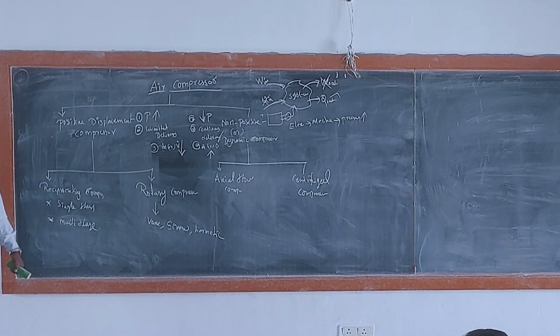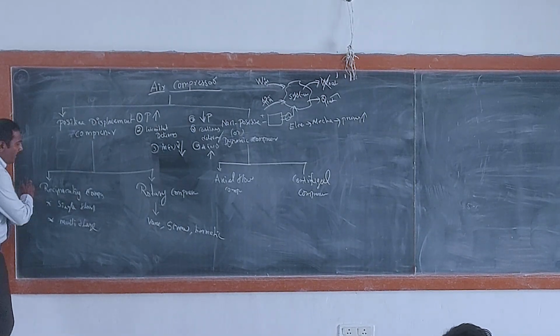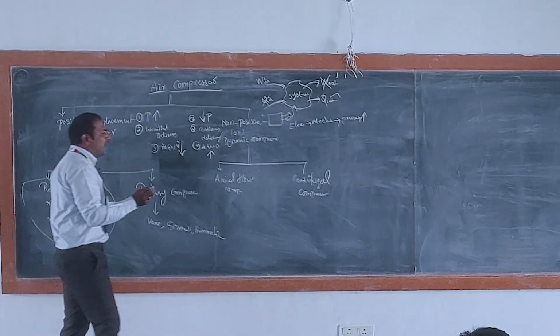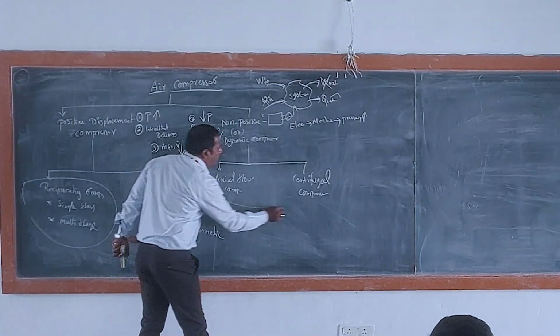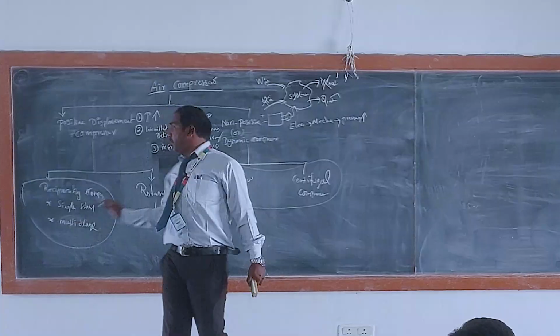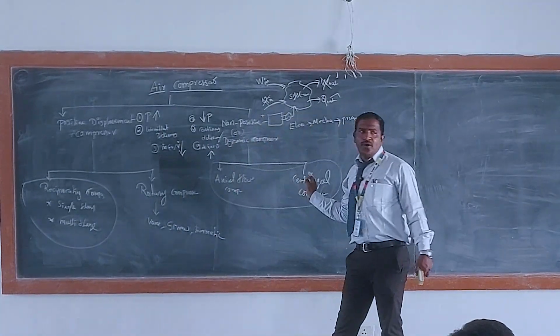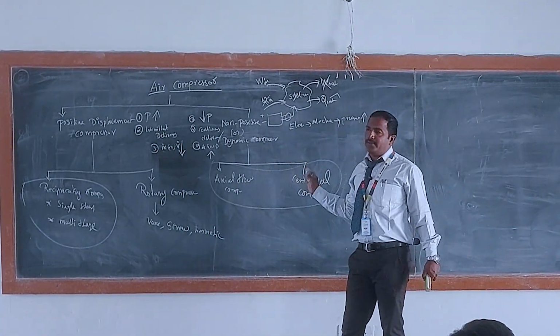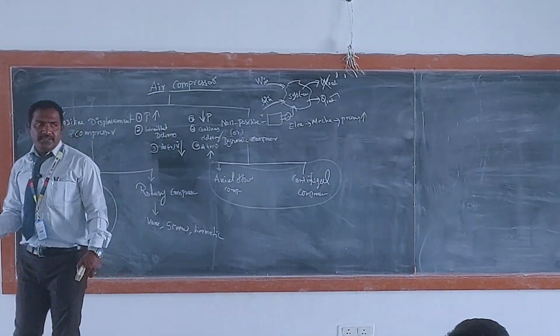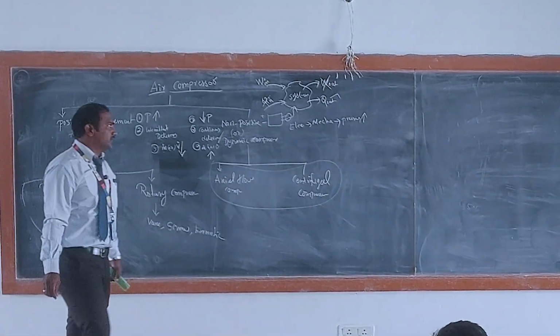So in our syllabus, we have only the reciprocating air compressor. Along with that, a small theory of axial flow and centrifugal air compressors. But these both are theory. We are not going to discuss them analytically. But here, the centrifugal air compressor will be discussed analytically. Got it? Copy it. Make it fast. I will erase this.